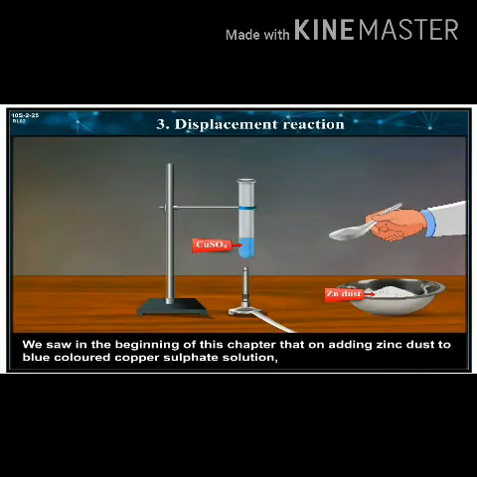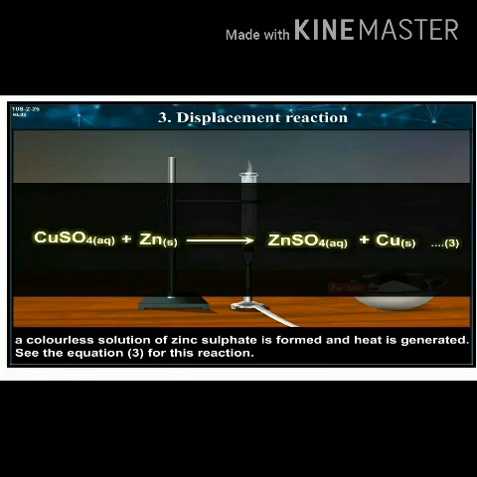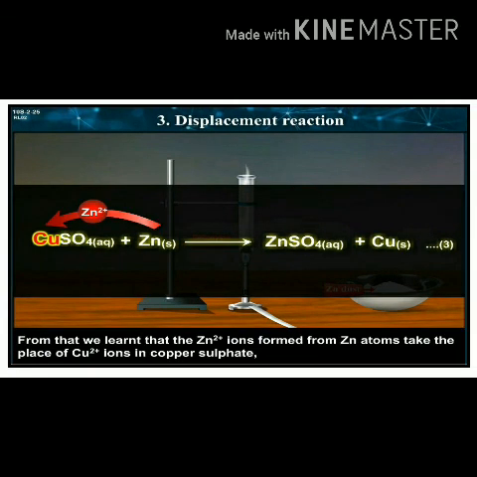Displacement reaction. We saw in the beginning of the chapter that on adding zinc dust to the blue colored copper sulfate solution, a colorless solution of zinc sulfate is formed and heat is generated. The equation for this is given above. From that we learn that zinc ions formed from zinc atoms take the place of copper ions in copper sulfate, and copper atoms formed from copper ions come out.